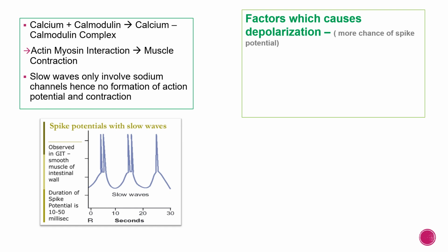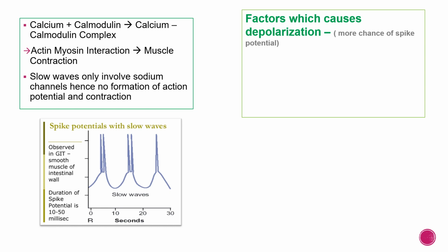Now, any factor which causes increased depolarization, that is, what is depolarization? Depolarization is when the membrane becomes more positive, and hyperpolarization is when the membrane becomes less positive. So for action potential development, we need a more positive membrane. So any factor which causes depolarization will increase the chance of a spike potential.